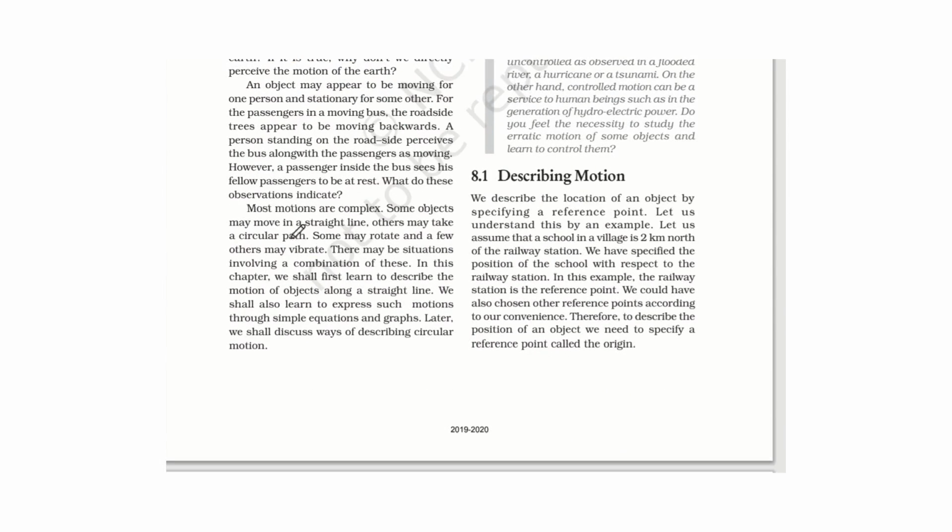Now most of the motions are complex. Some objects move in a straight line, some objects move in a circular path, and sometimes there is a combined motion. An object can be in straight line motion as well as in rotational motion.